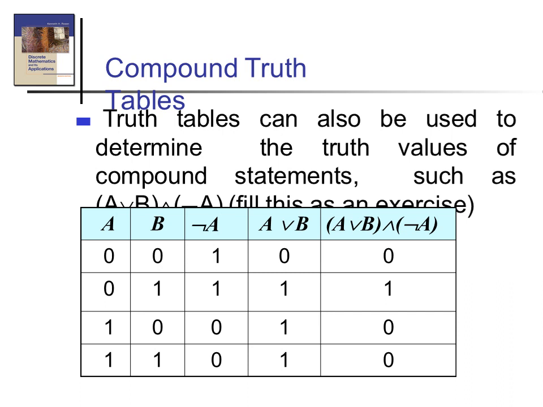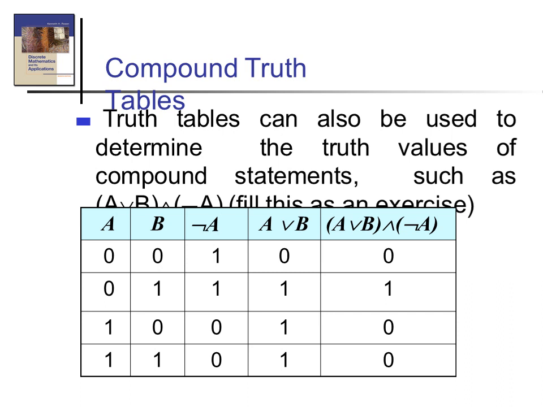Next, compound truth tables. We already said in our first slide that we can combine more than one connective together. Okay, that becomes a compound statement. Now we can do some exercises. First example, draw the truth table for A or B and negation A. Okay, when we write the truth table, just listen.